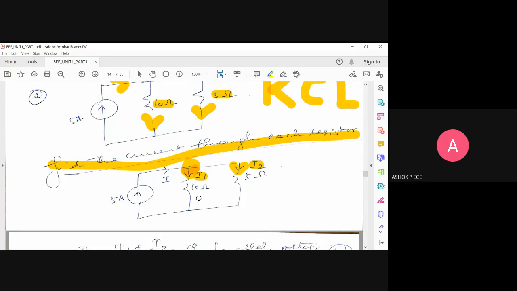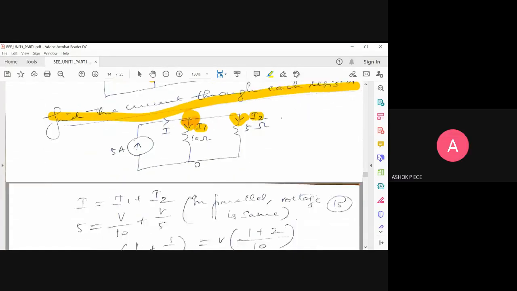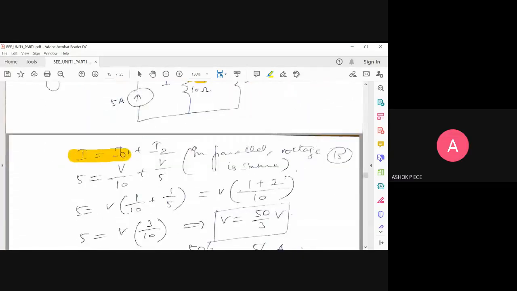What are the currents leaving the node? How many currents are leaving the node? Two currents, I1 and I2. So what should be your KCL equation? Naveen Kumar, what should be your KCL equation at the node? I is equal to I1 plus I2, sir. Yes, good. That's what I've written here. I is equal to I1 plus I2.